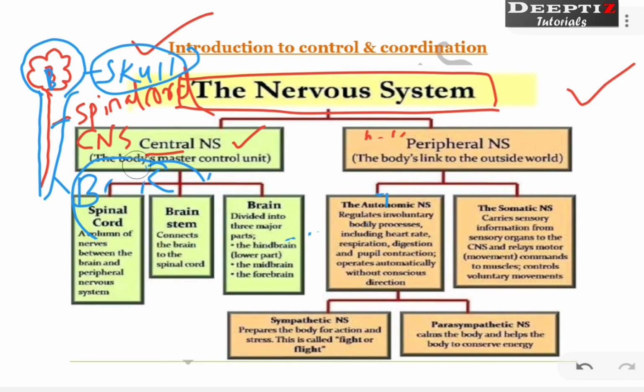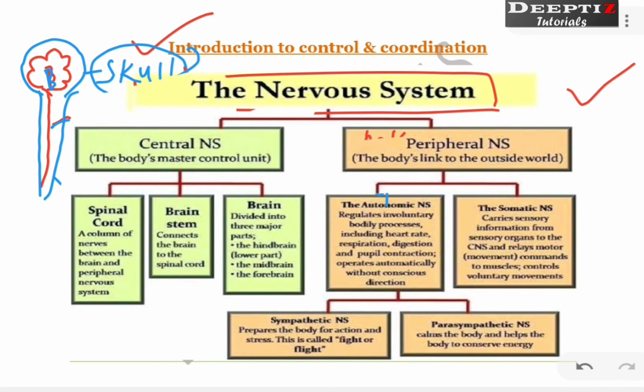So let me clear this area. What is the central nervous system made up of? It is made up of the spinal cord and brain. So where is the brain, where is the spinal cord, we know, right? These are all made up of nervous tissues. We will study what these nervous tissues are.